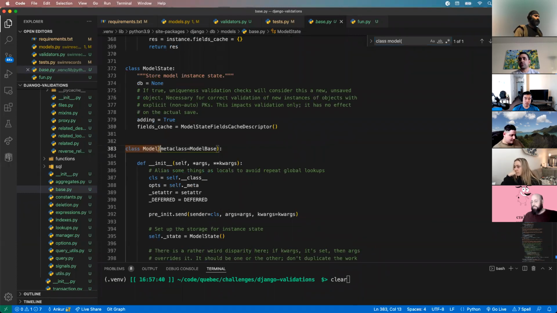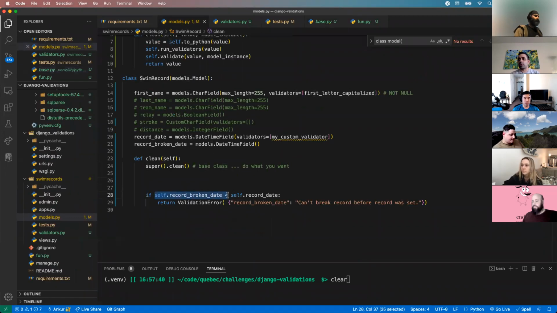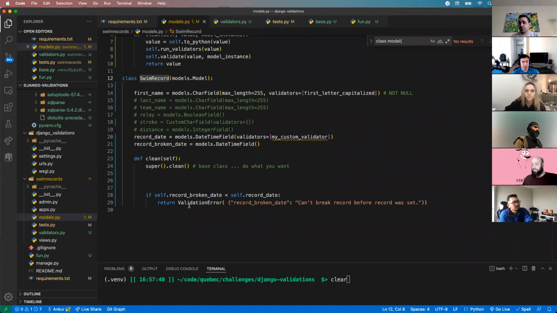This class is for every model you create. So you would not want to modify the base code. That means every single model you create would try to refer to something called record broken date, which is not going to exist for every model. So in this case, we have one model. You could theoretically change the base code and it would work, but you're going to screw over any other model you create because it would be an error for this line of code.